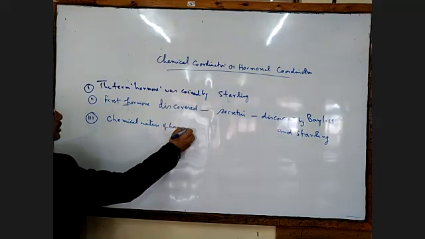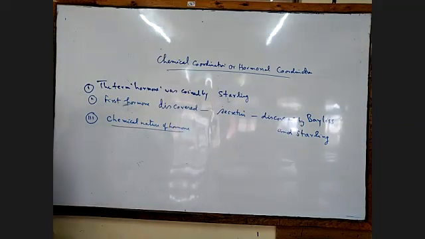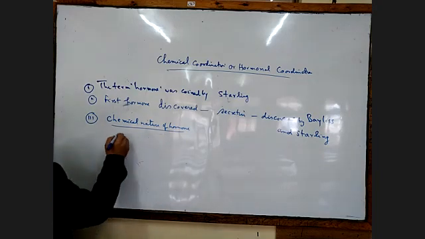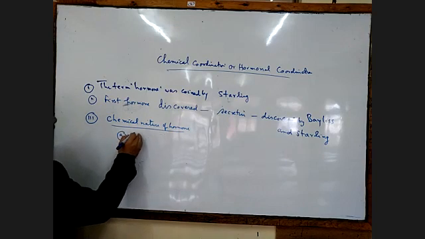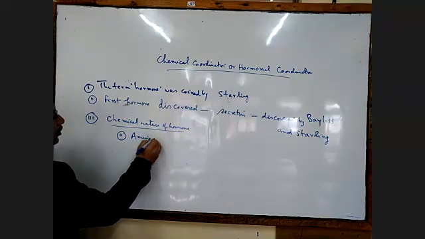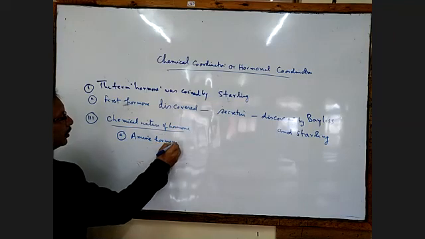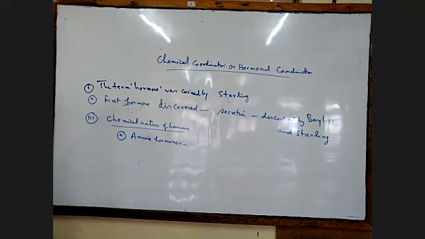Then the third important point is the chemical nature of hormones. That is an important point in the exam. Number A is amine hormone. Amine hormones consist of amines only.